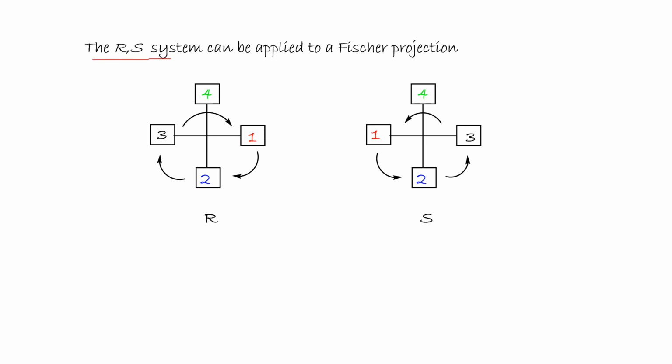The RS system can be applied to a Fischer projection. What we have to do is arrange the priority of the groups around the chiral center, put the lowest priority, number 4, in the back on the top here, and then arrange the others. If we go 1, 2, 3 clockwise, then the configuration is R. If we get 1, 2, 3 anti-clockwise, then the configuration is S.